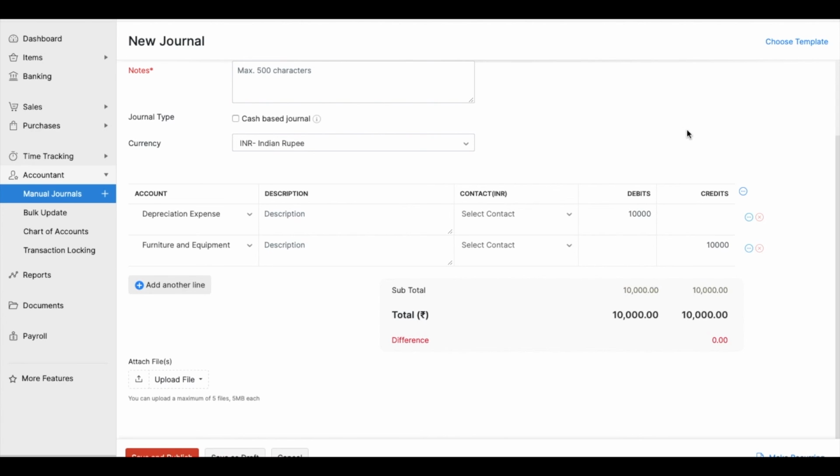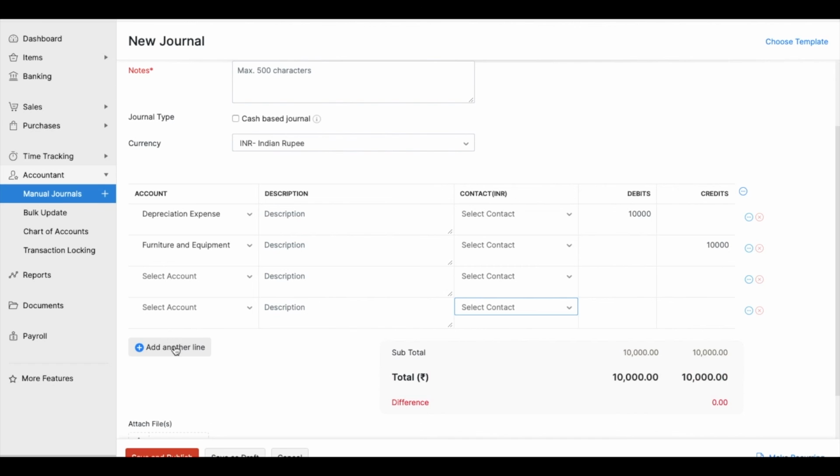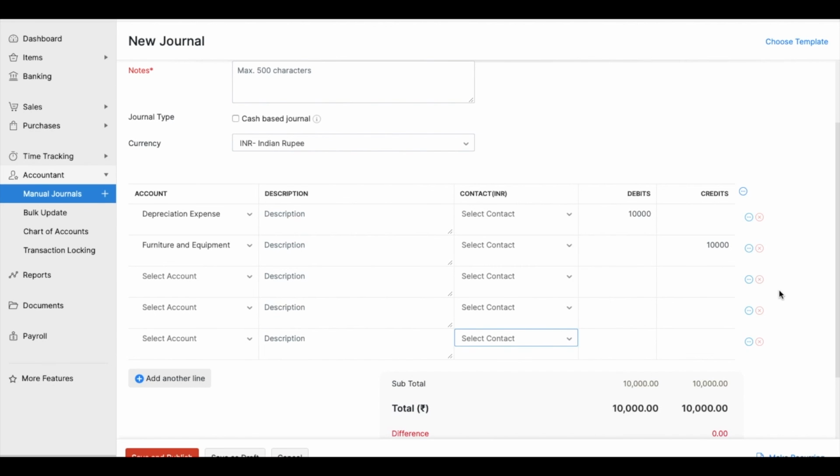So in this manner, if you just pass this journal for all your fixed assets all at once, meaning you'll have to select depreciation expense debit, you can have the computation in your Excel sheet, and then you can keep adding the assets, the values of which need to be reduced on account of depreciation.